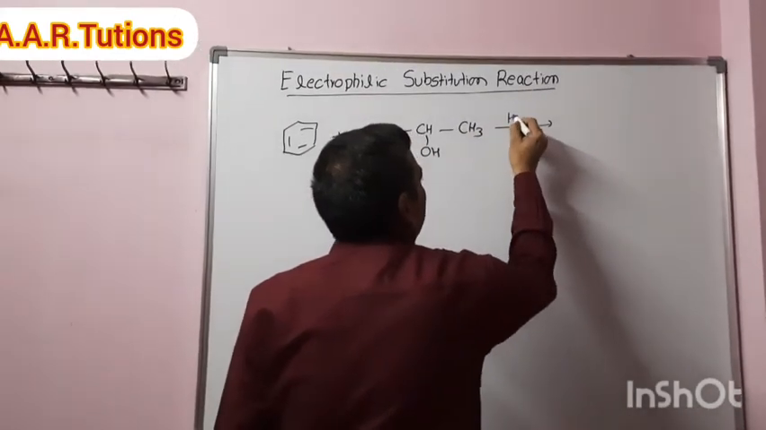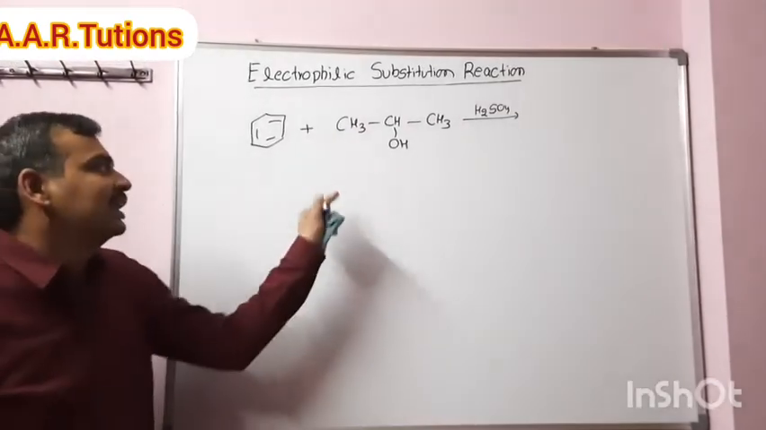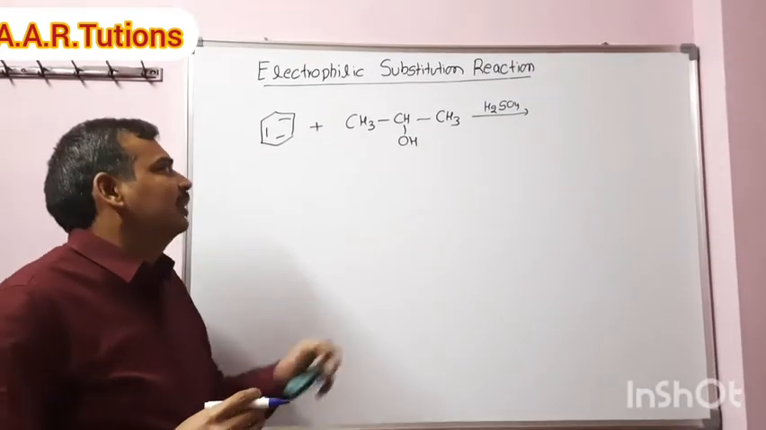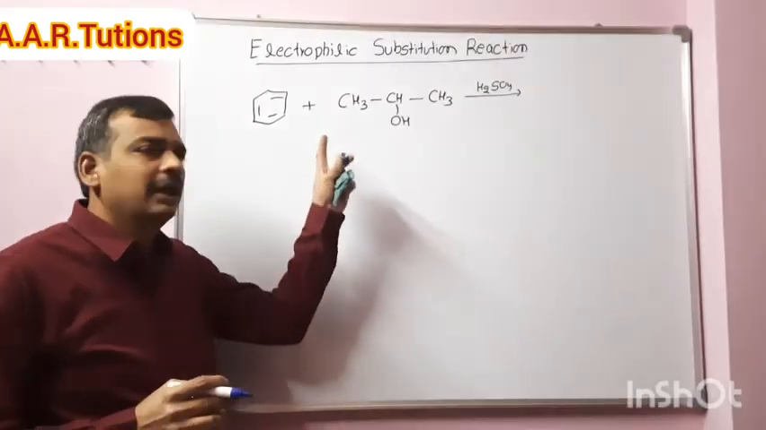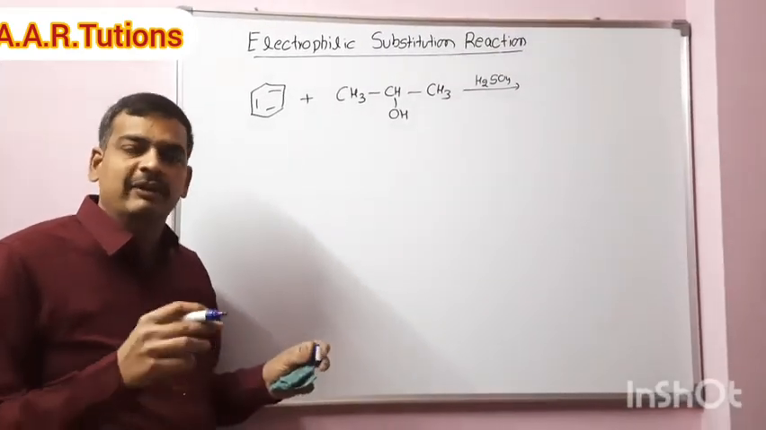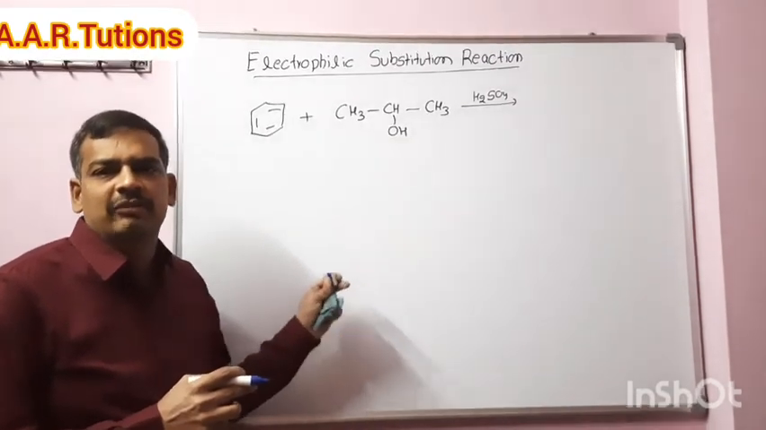Coming to the example, benzene reacts with the alcohol CH3, CH, OH, CH3 in the presence of H2SO4, a strong acid. So this is also Friedel-Crafts alkylation. Don't think that only alkyl halides will undergo Friedel-Crafts alkylation. Even alcohols, alkenes, even simple cyclopropane also will undergo Friedel-Crafts alkylation.